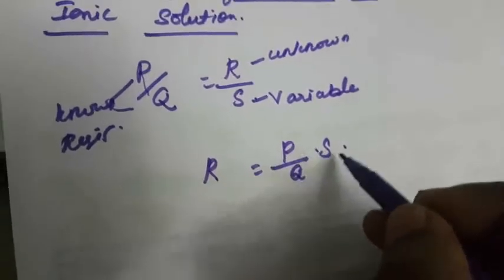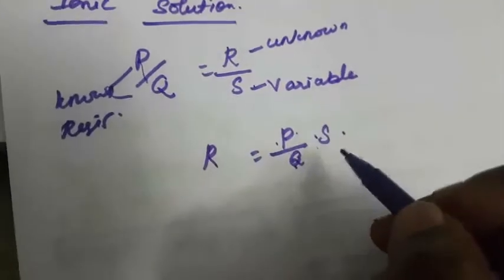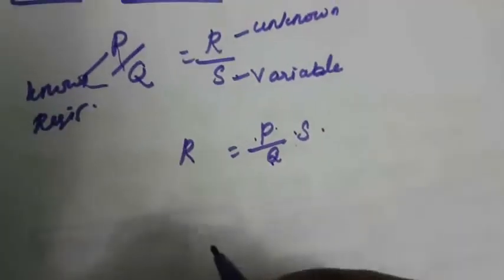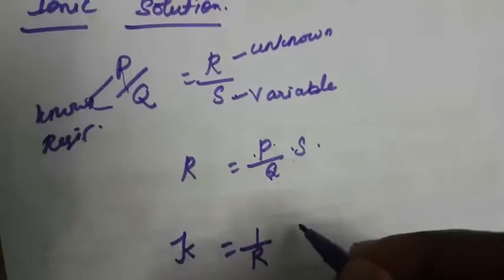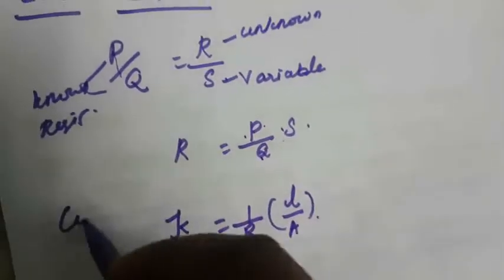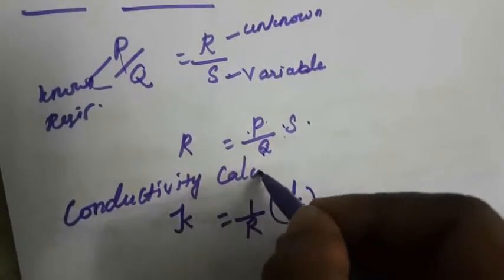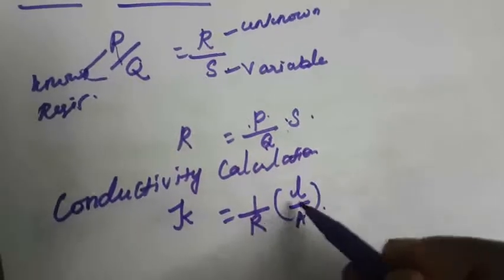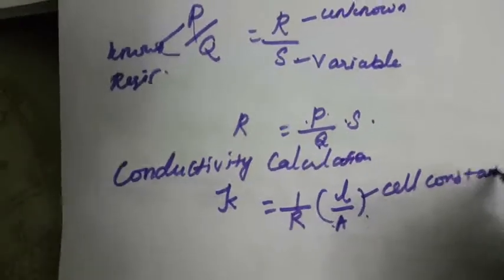So R is the unknown value, P and Q are the known resistances, and S is measured. You can use this expression. How do we calculate the conductivity of this solution? Kappa is equal to 1 by R into L by A. This is the formula for the conductivity calculation. L by A is the cell constant, which we already studied.